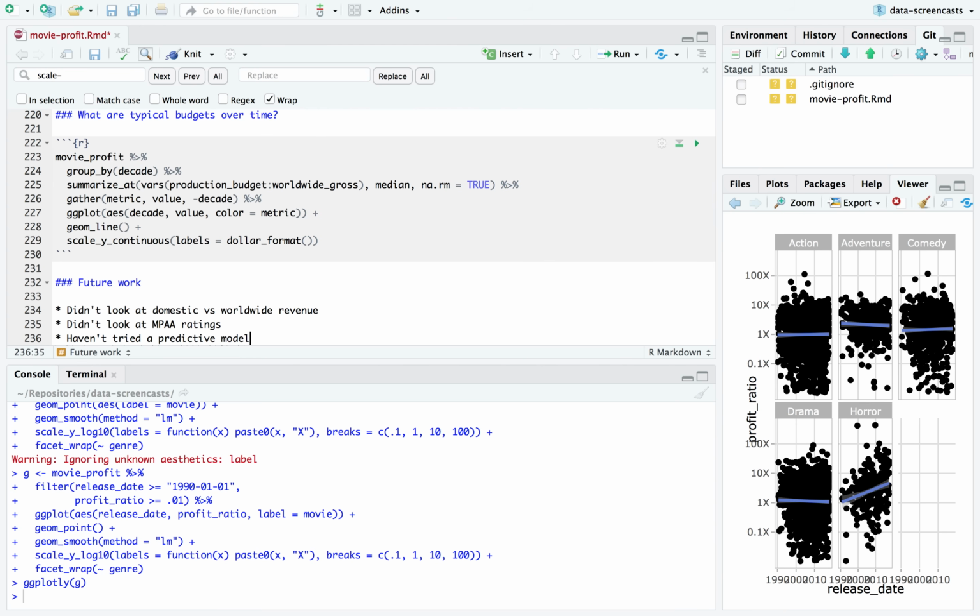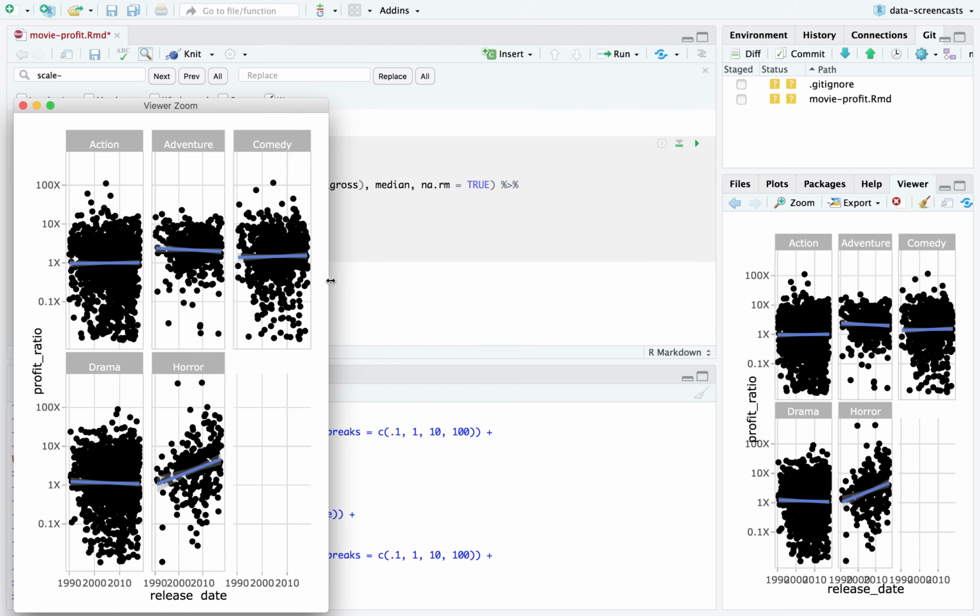I suspect if we combined genre, release date, studio, and production budget, we'd be able to get some sense of predictions in terms of the expected amount of profit. Having said that, I think from the data we have here, there's very little we could do to say what's the next blockbuster. We'd probably want to look at a lot of other things. We could look at the script. We could look at subgenres. We could look at the actors. There would be a more interesting and useful model if we wanted to predict the next blockbuster.